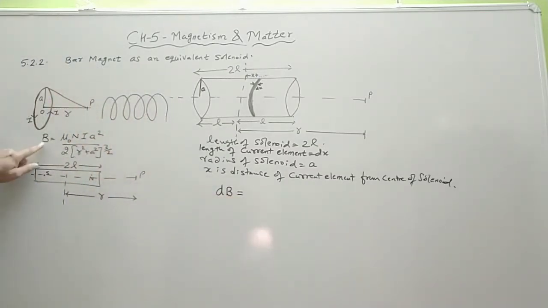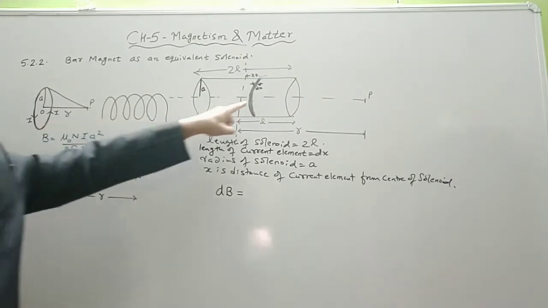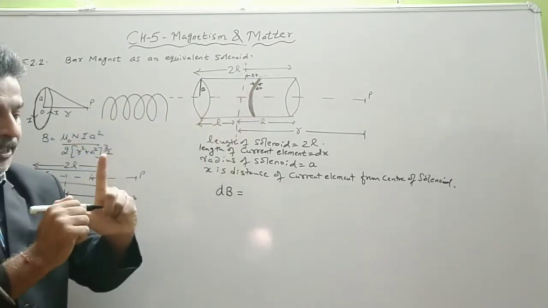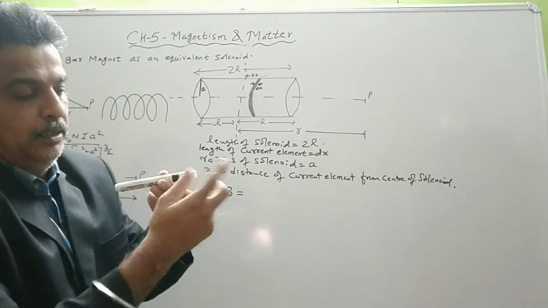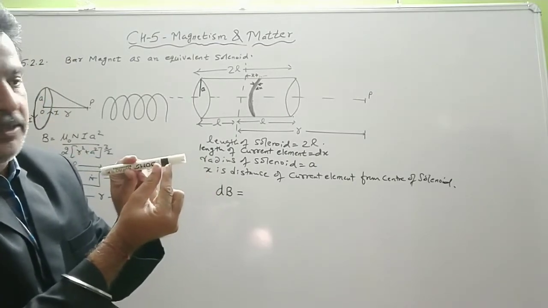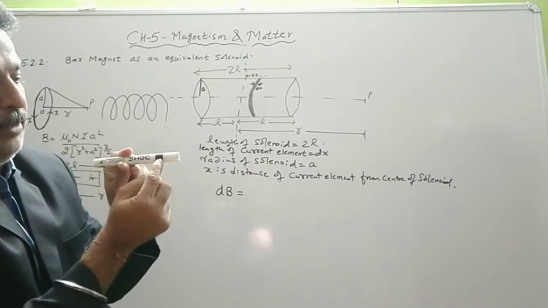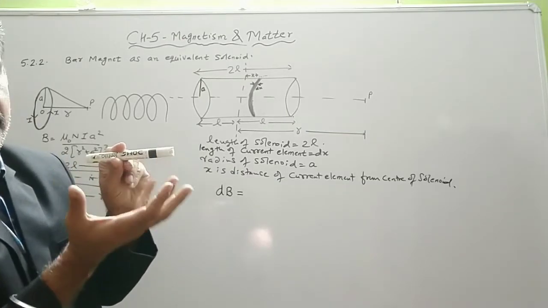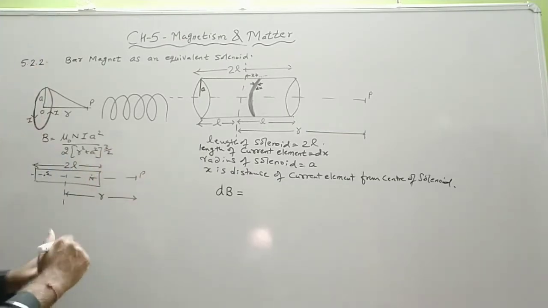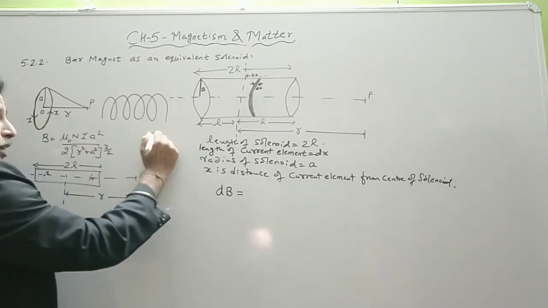Now let us apply this. We don't know how many turns are there in this strip; this black portion is your current element. There may be 10 turns or 5 turns, we don't know. So we can find the number of turns.